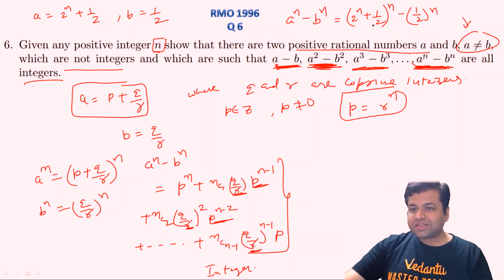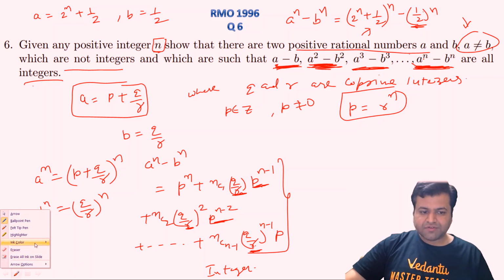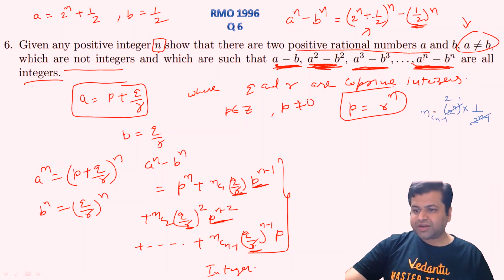So what will be the last term of this expansion? Half power n, that will obviously cancel out with this term. What will be the second last term? Second last term will simply be, I'll write with some different color, let's take blue this time, nCn minus 1 into 2 power n whole power 1, into half power n minus 1. As you can see, this is clearly cancelling out by this, leaving 2 as the quotient, and nCn minus 1, we know that this is clearly an integer.